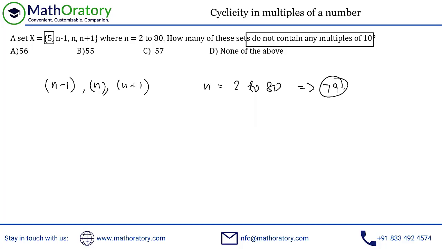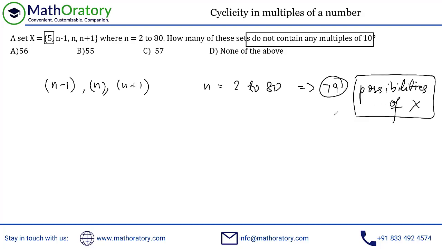And all those 79 possibilities are going to give us a new set, right? Because the n will change accordingly, the n minus 1 will change, the n plus 1 will change. So each of these three terms is going to change, giving us a new set for every different value of n. So these are the number of possibilities of the set, the grand total possibilities. And from here, we are going to subtract those possibilities where we have a multiple of 10.